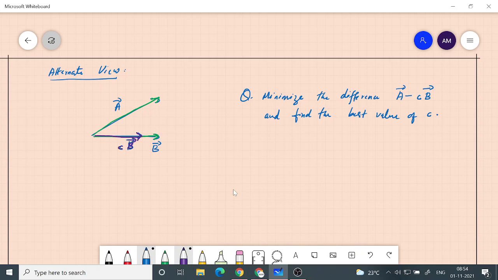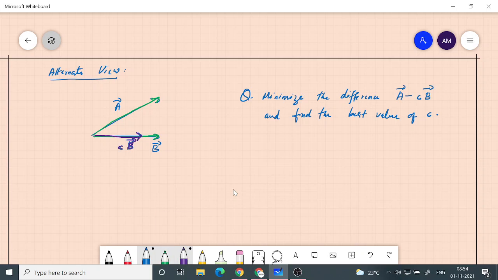By multiplying with different values of C, I can change the length of the vector very differently. If C is greater than 1, then definitely I will increase the length of the vector from B to CB. So this way I am allowed to do only one modification, that is multiplying the vector with C, and after multiplication what I am interested in is the vector A minus CB.